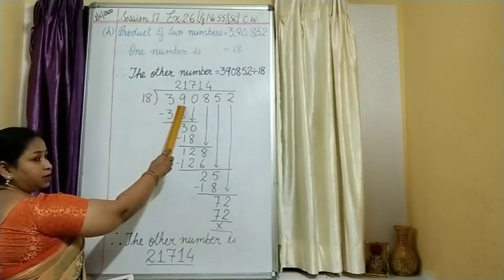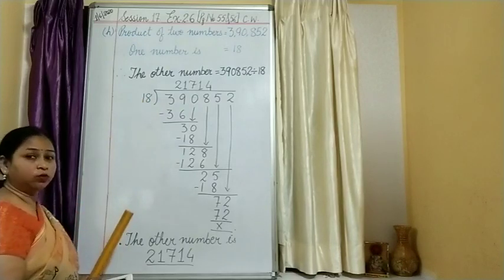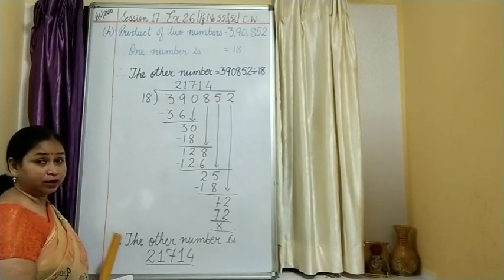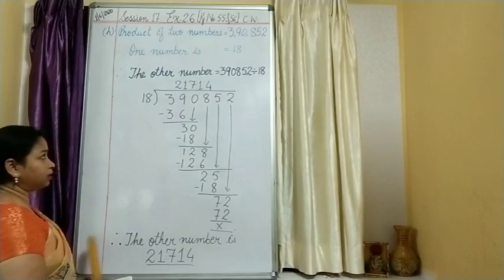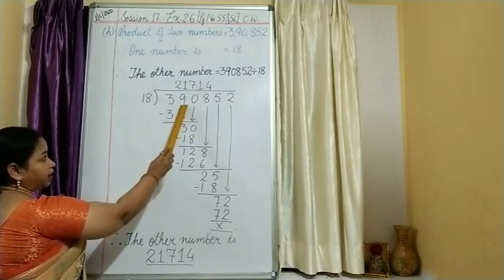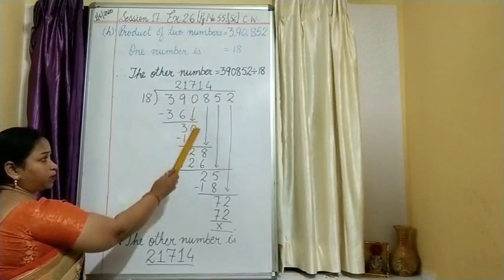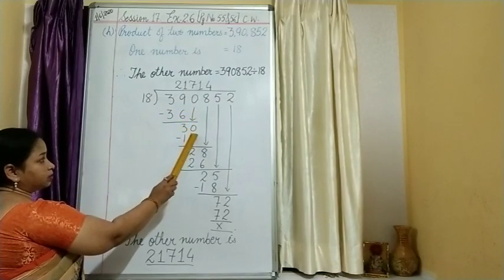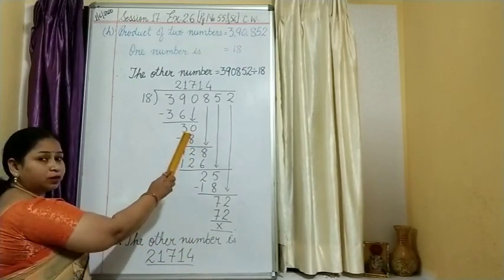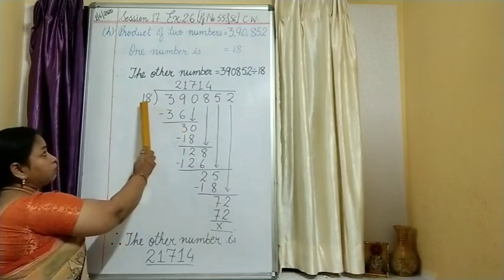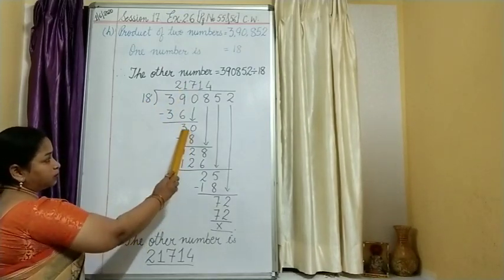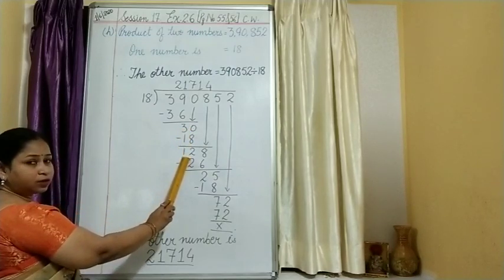Here you have 39 and this is 18. You know the table of 18? Yes, then it is very good. You can do it. Otherwise you have to learn it, isn't it? So 18 2s are 36. Subtract, 9 minus 6 is 3. Drop down the 0 over here. This is 30. 18 2s are 36, that means 36 is greater than 30, isn't it? That is why we will take 18 1s are 18 over here. Then subtract, 30 minus 18, you will get 12.